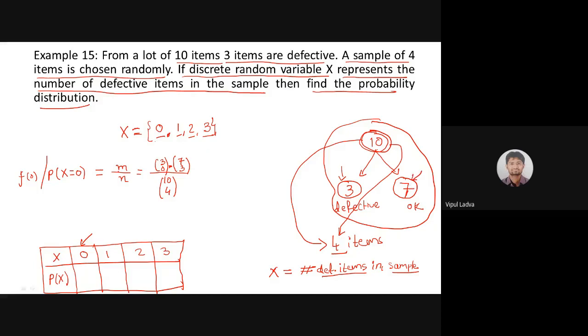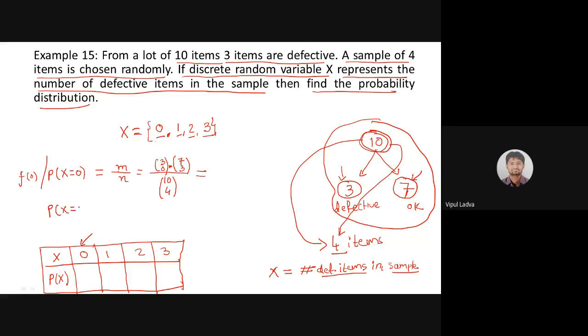So 3C0 into 7C3 divided by 10C4. We are totally allowed to use a calculator in the examination, and we have a function key for the combination, so it will be quite easy. 3C0 will be 1; 7C3 you can find, and 10C4 you can also find with the calculator. It is not a big deal. I will explain that later; for now, the solution.